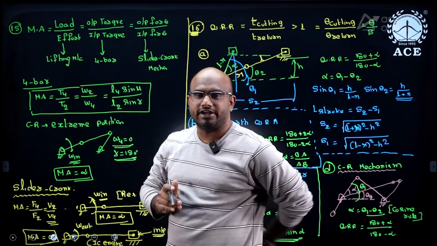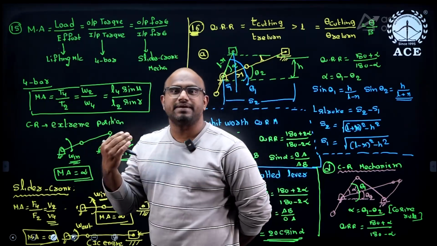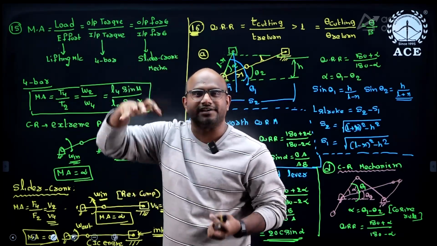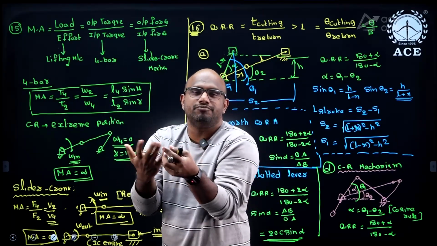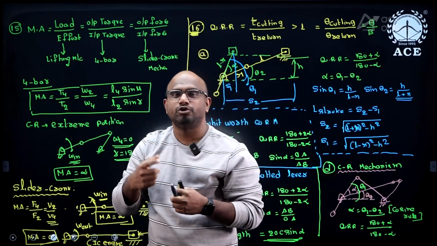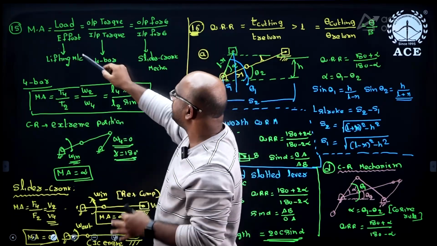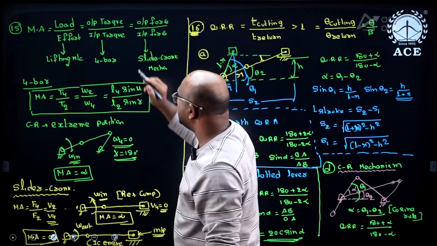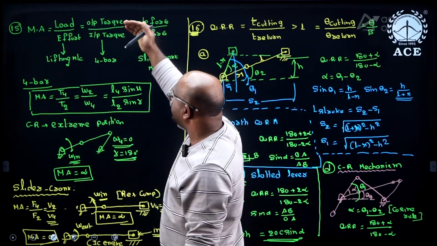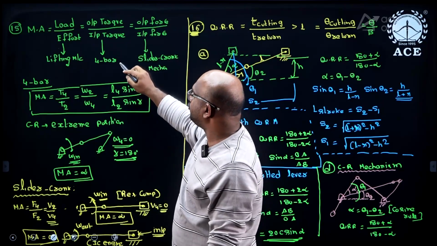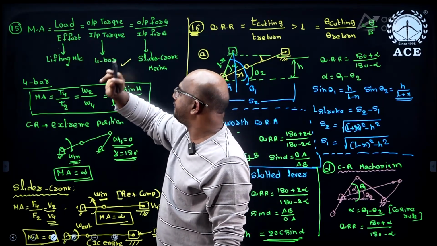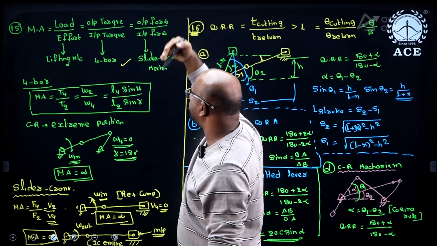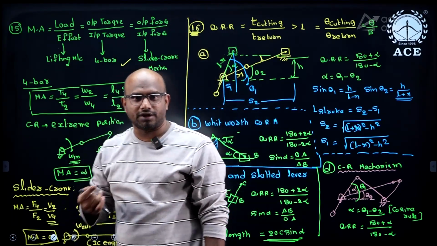If you take mechanical advantage, you study this in your engineering mechanics as well. Generally, if you take any lifting machine, like cranes or levers to lift objects easily, or pulleys to lift the object easily, we can formalize it as load by effort. Mechanical advantage equals load by effort, which must equal output torque by input torque. In case of a 4-bar mechanism, load by effort equals output torque by input torque, which equals output force by input force.